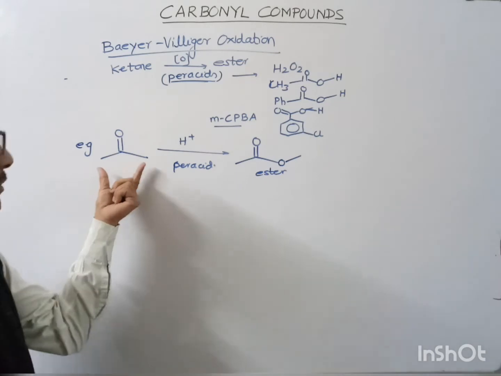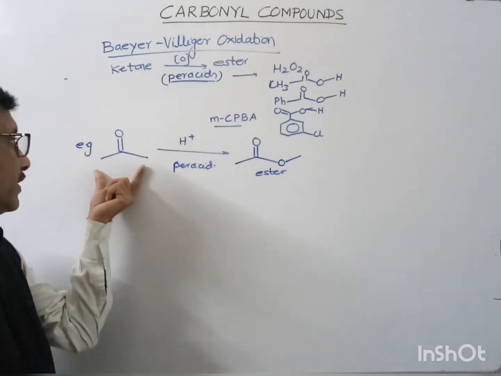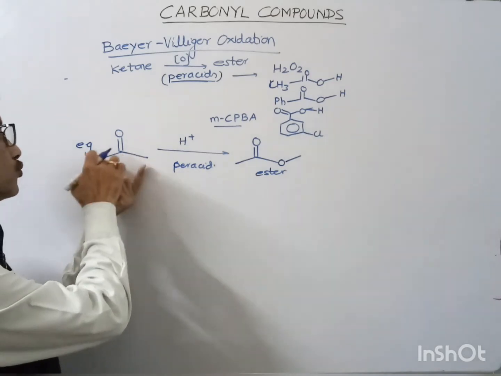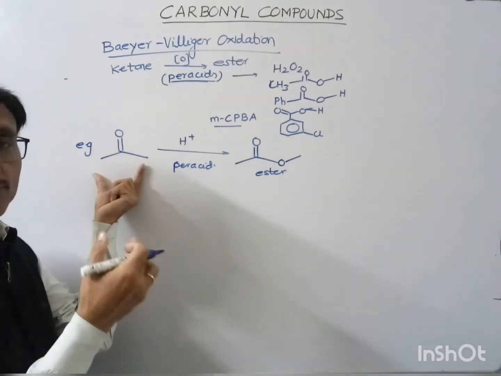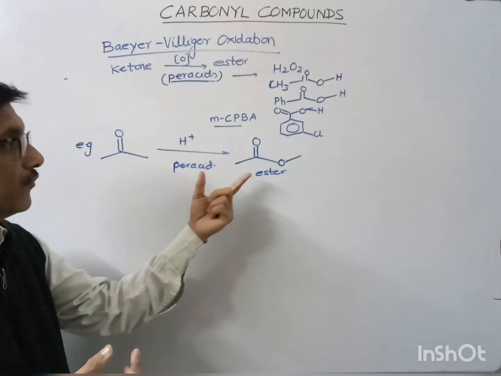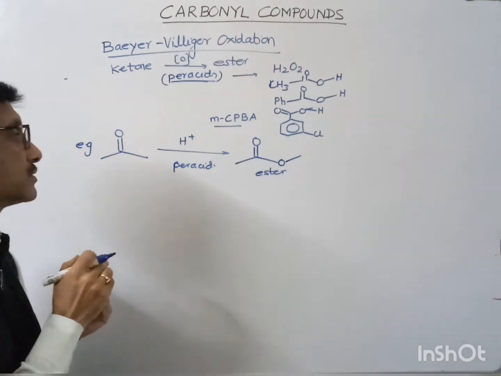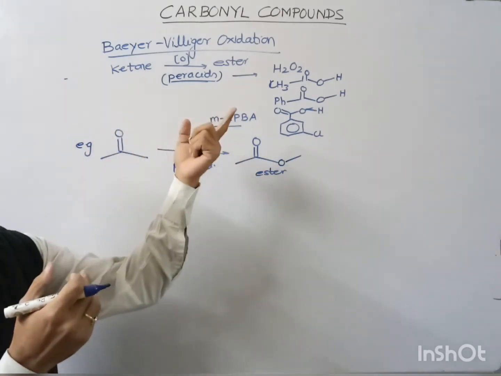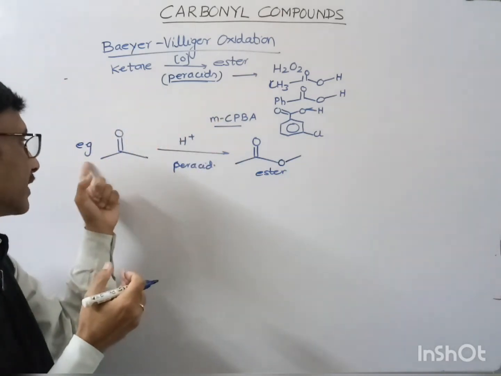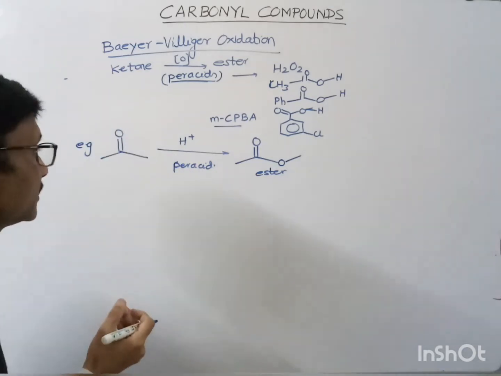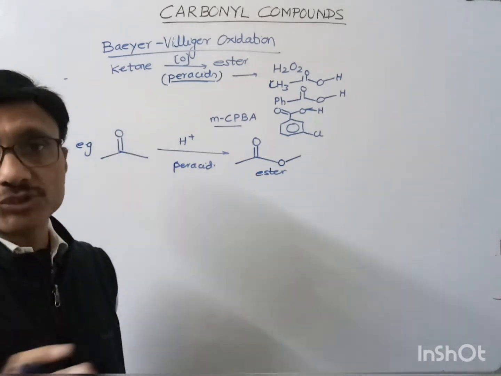So this is the symmetrical type of molecule. Now, if this molecule is unsymmetrical, suppose these two groups are different, then we have to select where this oxygen should insert, either here or here. Means in that rearrangement, one of these will migrate, similar to that of Beckmann rearrangement, and we should see which group should migrate.